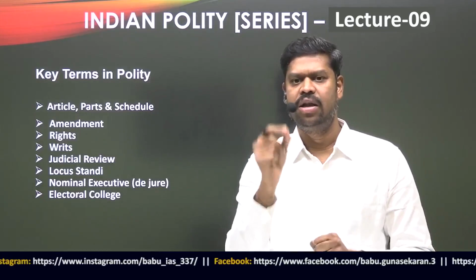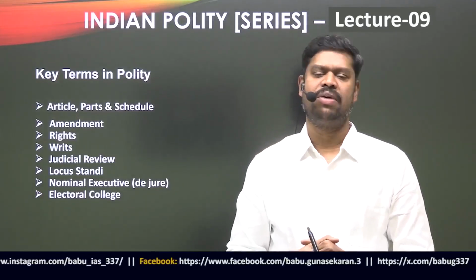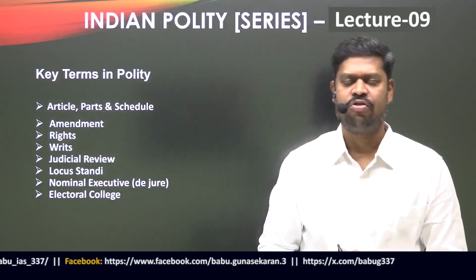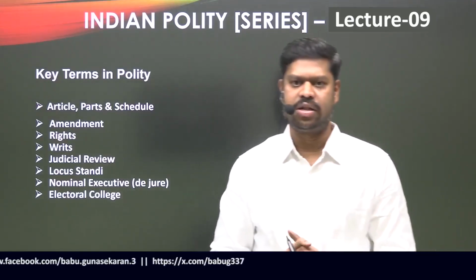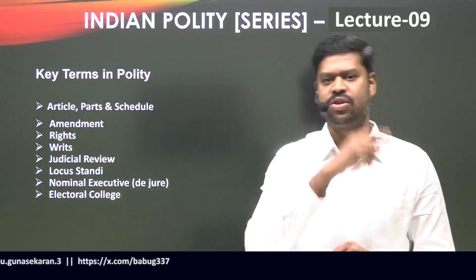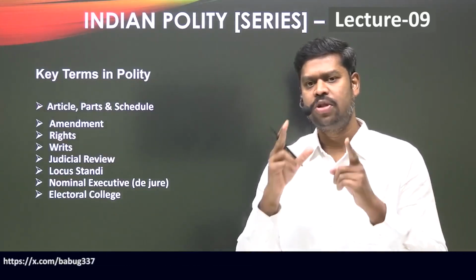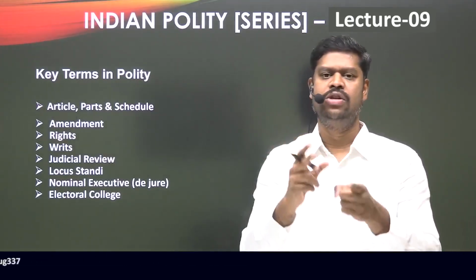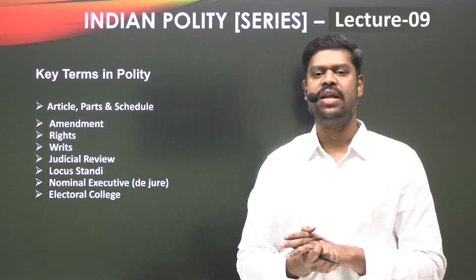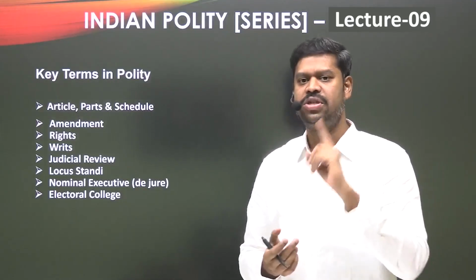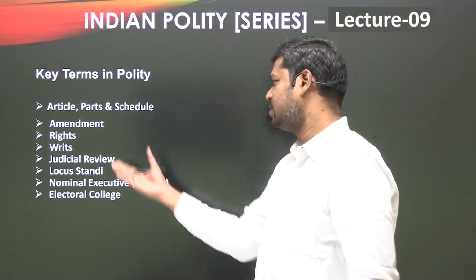Which article in the Constitution gives the power to the High Courts to issue writs for the protection of fundamental rights? In case of the Supreme Court, it is Article 32. But what is the article in case of the High Courts? Both the High Courts and the Supreme Court can issue writs for the protection of fundamental rights, although they derive these powers from different provisions in the Constitution. So that's basically what you'll have to understand by writs.